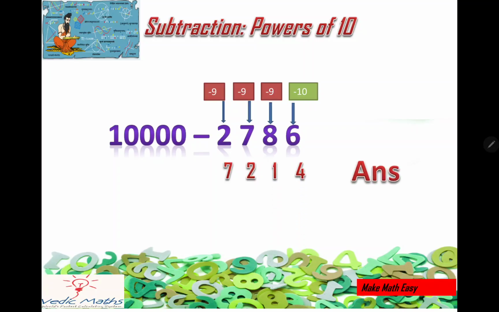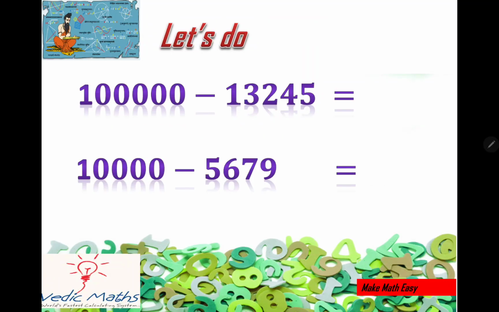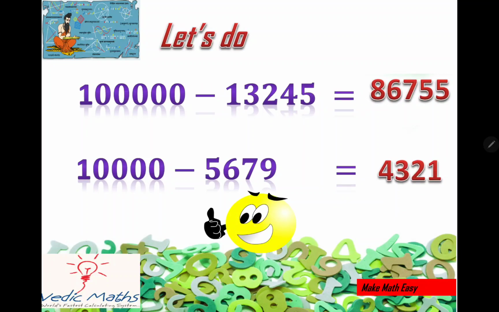Yeah? This is the answer. Quickly try this one. 86755. Then 4321. So this is how we can use the formula.